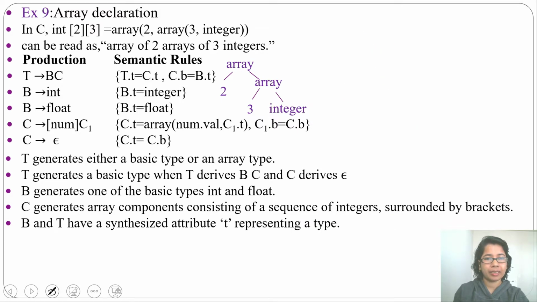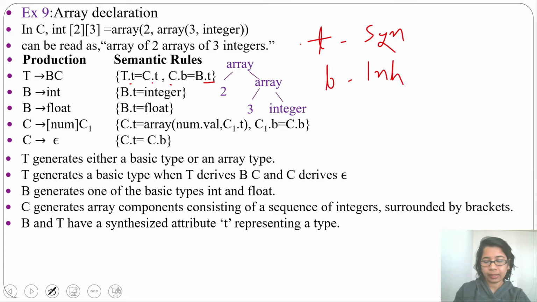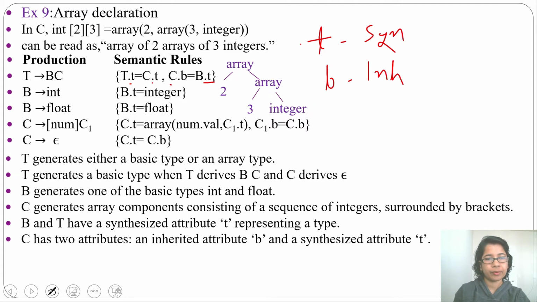B and T have synthesized attribute, that is T. So this T is for synthesized attribute. I'm just writing here, T is for synthesized, and this B is for inherited. B and T variables have synthesized attribute, while C has both synthesized and inherited attributes. Here you can see C.b, that is an inherited attribute. Here C.t, that is a synthesized attribute. So C has two attributes, one is inherited, that is B, and one is synthesized, that is T.